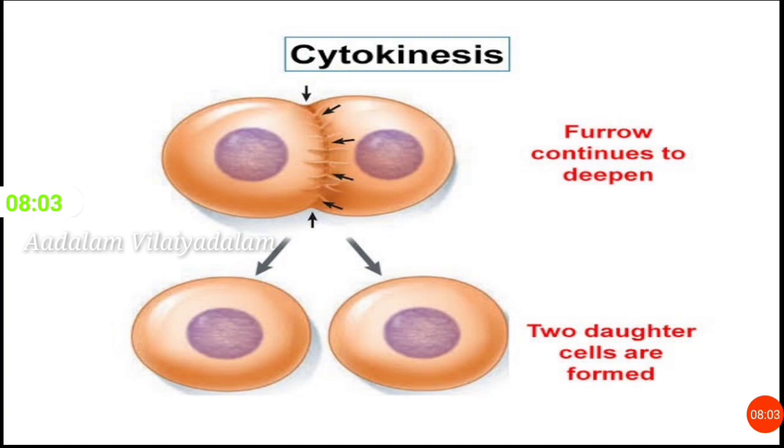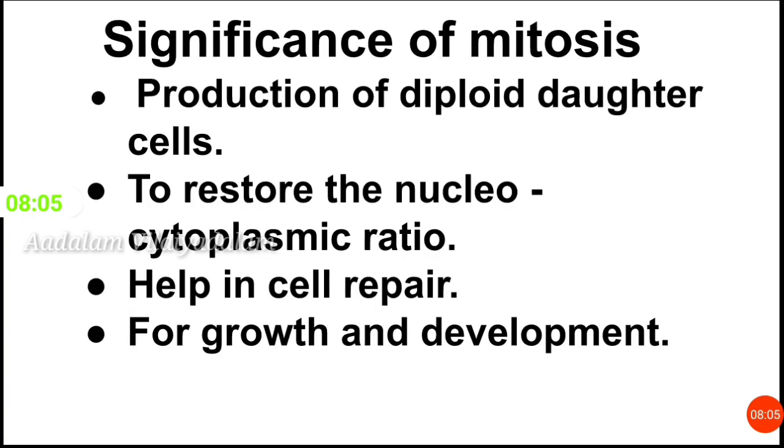Significance of mitosis. Mitosis results in the production of diploid daughter cells with identical genetic material. Cell divides by mitosis to restore the nucleocytoplasmic ratio. Mitosis helps in cell repair. Mitotic division results in a continuous growth of organisms and organ development throughout their life.